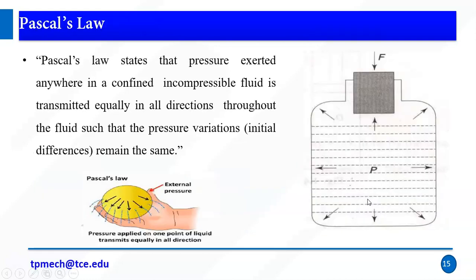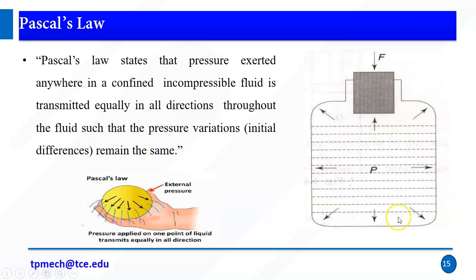Alright, so now we go to Pascal's law. Pascal's law states that pressure exerted anywhere in a confined incompressible fluid, so it is not applicable in pneumatics, is transmitted equally in all directions throughout the fluid, such that the pressure variation remains the same.